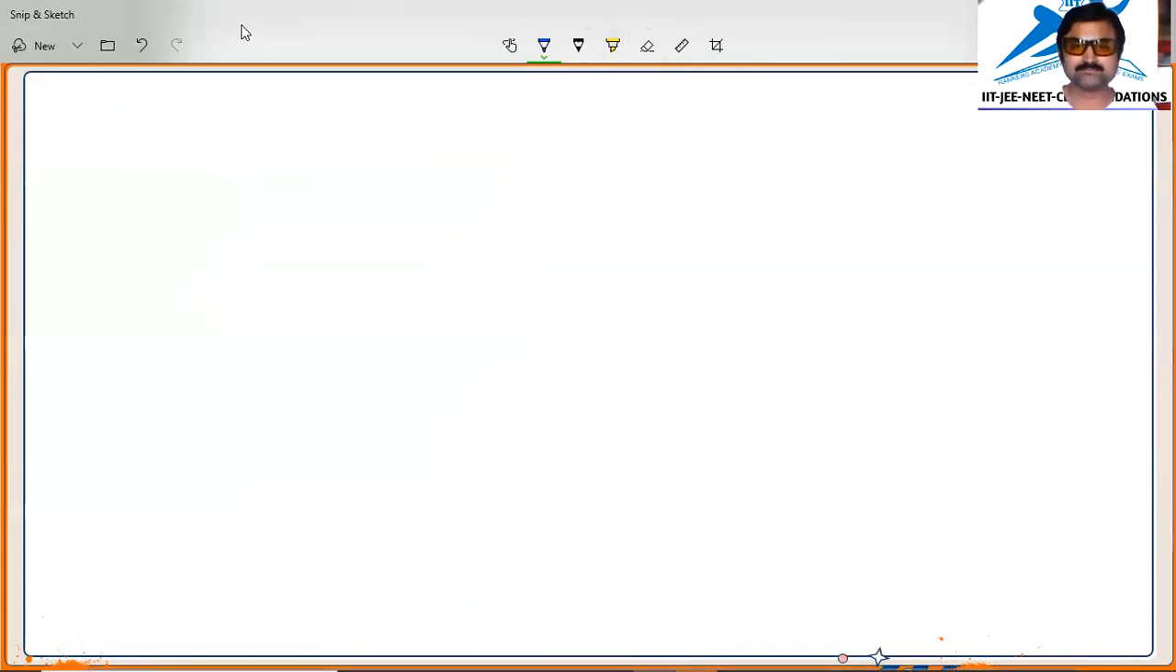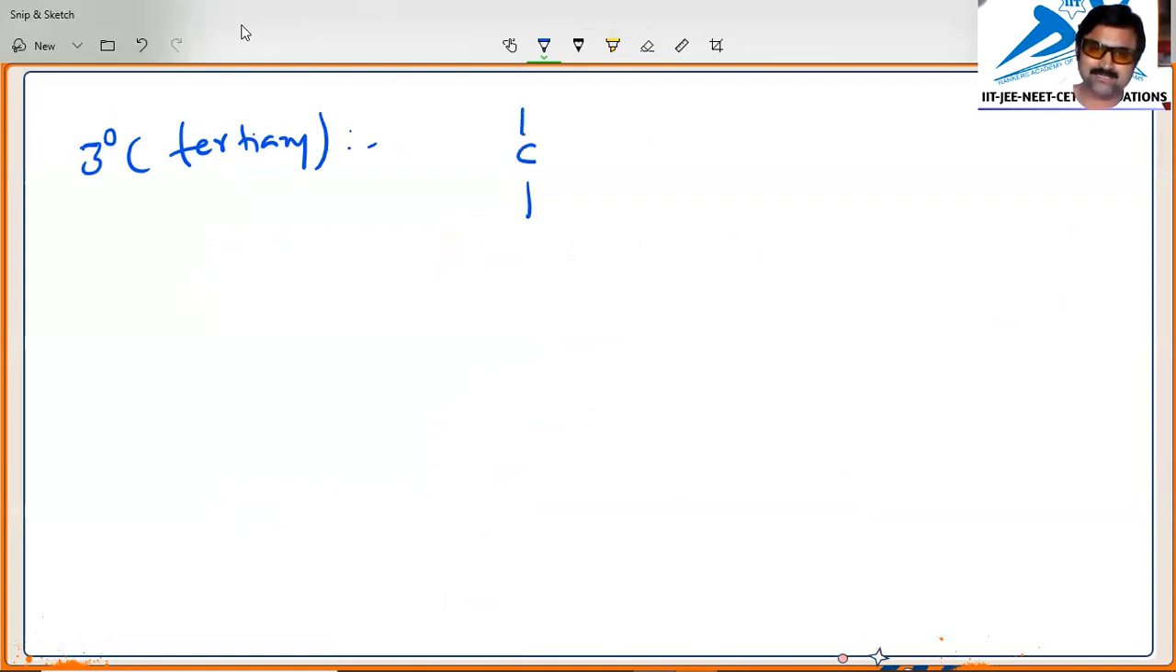Now we will see the tertiary carbon. In this case, three valencies of carbon are bonded to other carbons. For example, if you take a carbon like this, we call this carbon a tertiary carbon, as it is linked to three other carbon atoms. In such cases, we call this one a tertiary carbon. Okay.